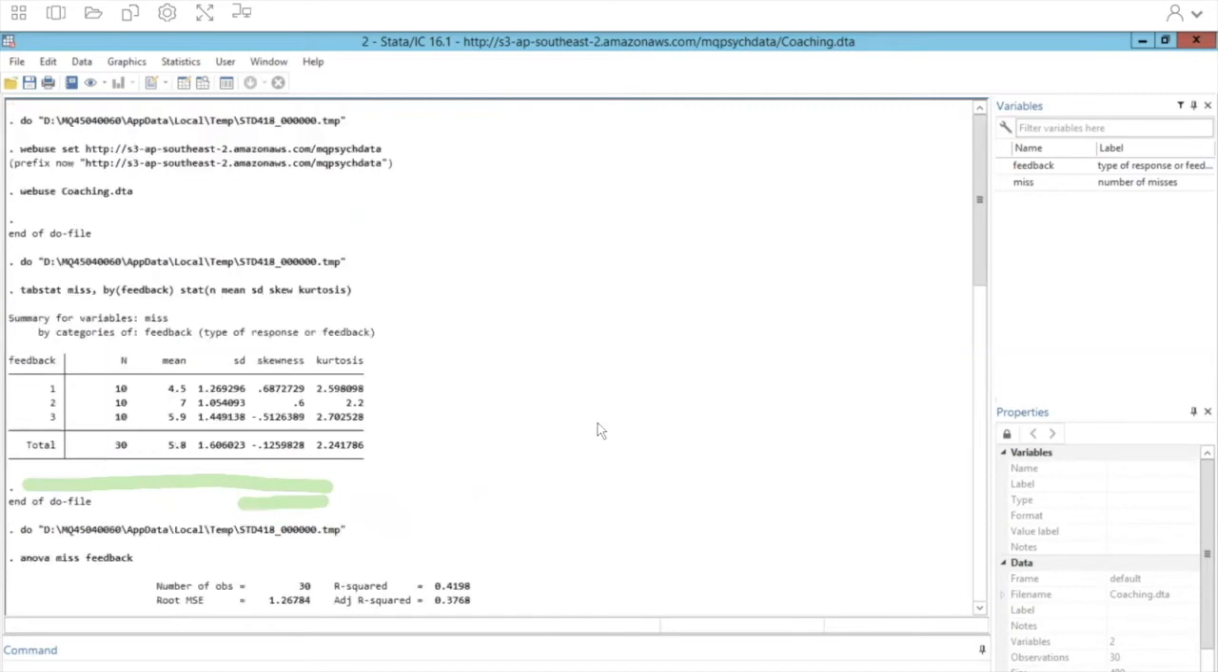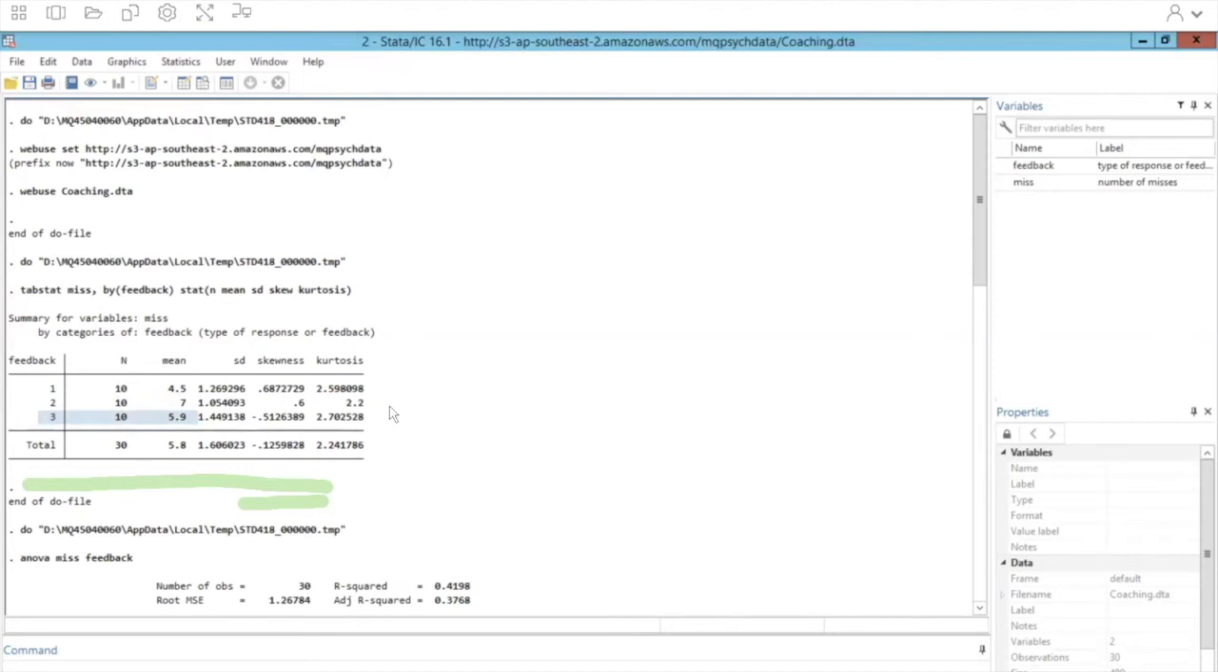So if we scroll all the way back up, we can see that group 1 had the fewest missed shots, or the fewest missed baskets, so they performed significantly better compared to the criticism group and compared to the control group, or the no feedback group.